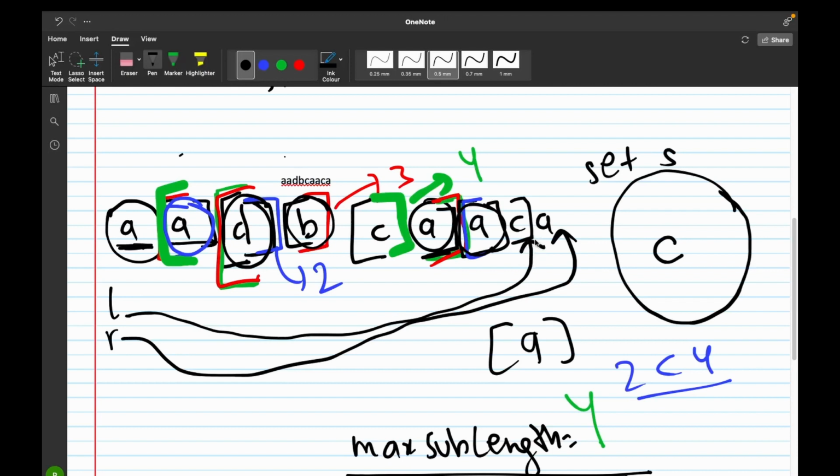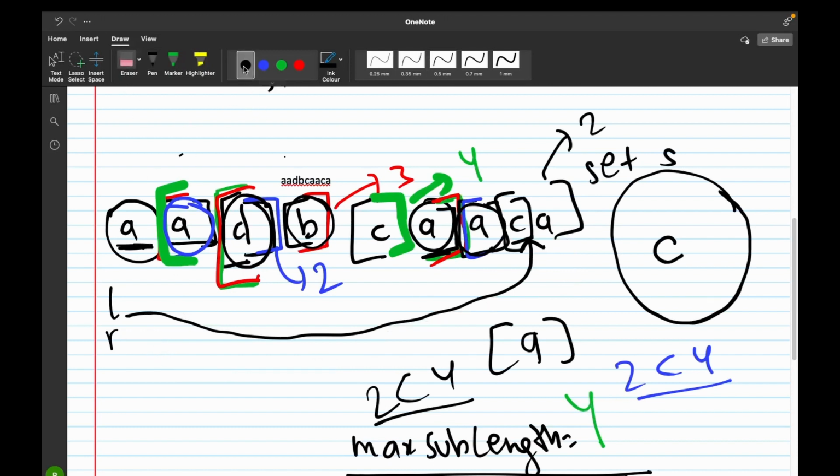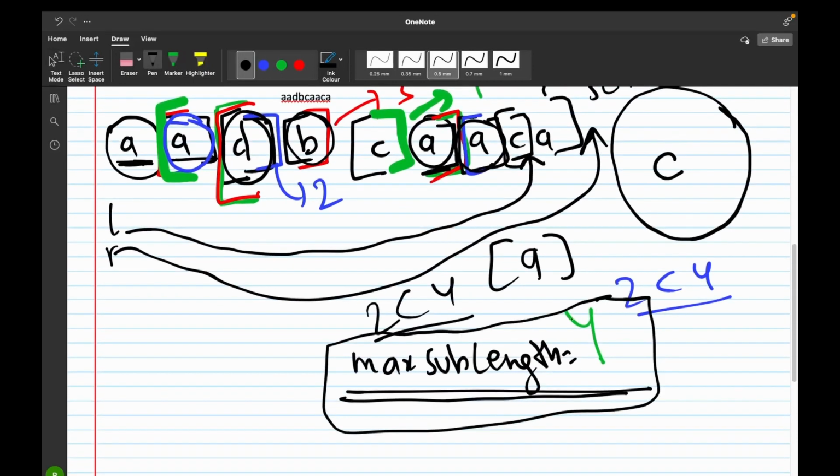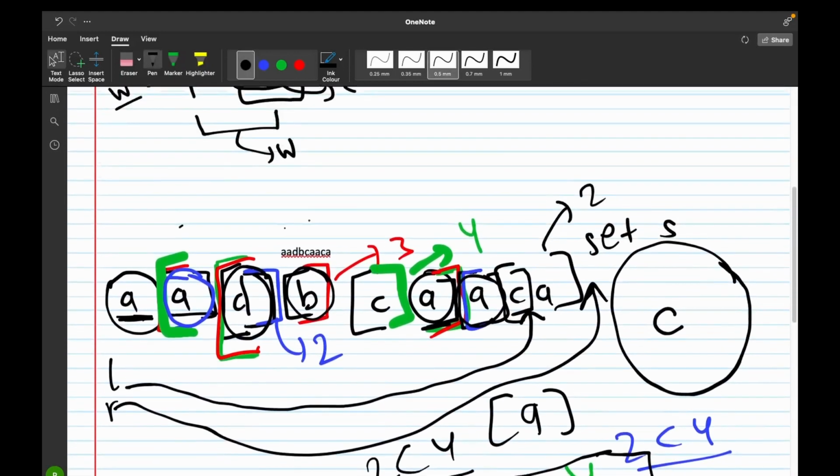and we would increment the left pointer to the next element. Now we will check again if A is already present in our set or not. No, A is not present in our set, so the current substring CA has a length of 2. Now 2 is lesser than 4, so when we compare 2 with 4, the max sub length remains 4. Now after the comparison, we have to increment our R pointer. Now once our R pointer gets out of the array, we come out of the loop and we get the max sub length value as 4, which is actually the correct answer for this example, as our array was